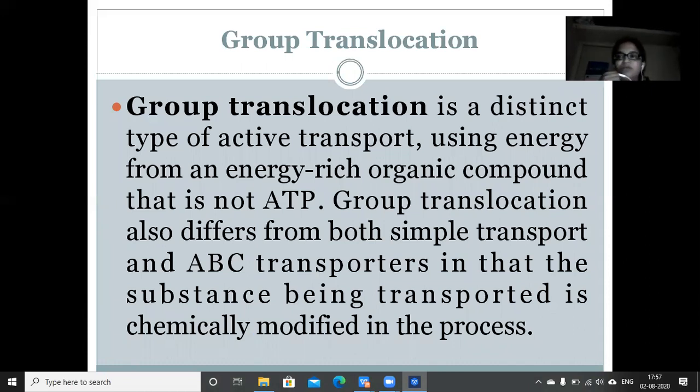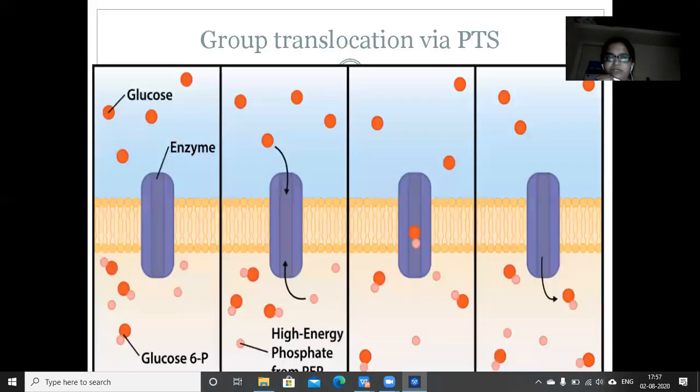Here in group translocation, we have seen two points are important. One is, instead of ATP, another energy source will be utilized, and the second one is the molecule which is getting transported will be modified chemically. This also we have seen through a diagram. This is the best diagram.